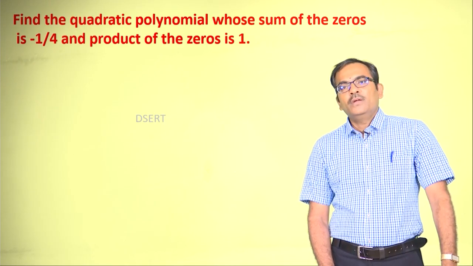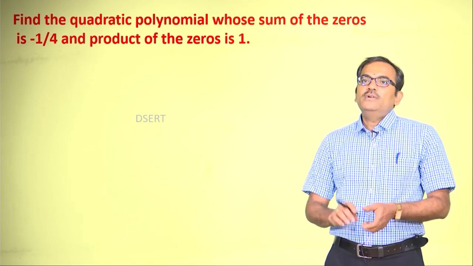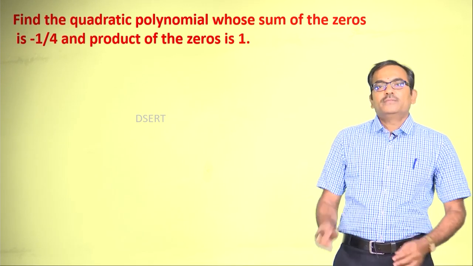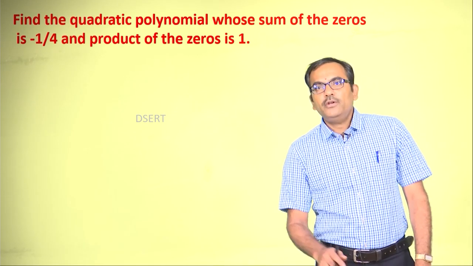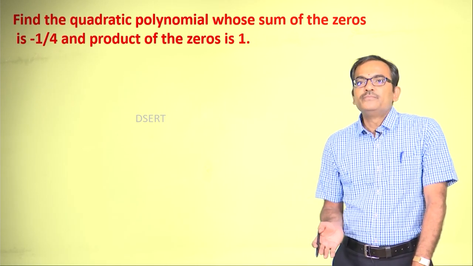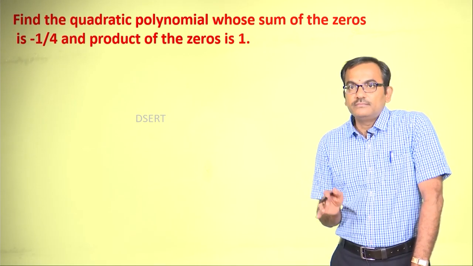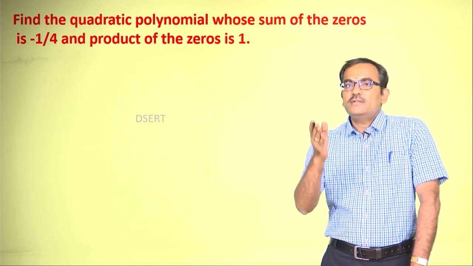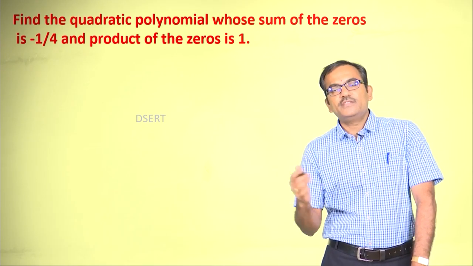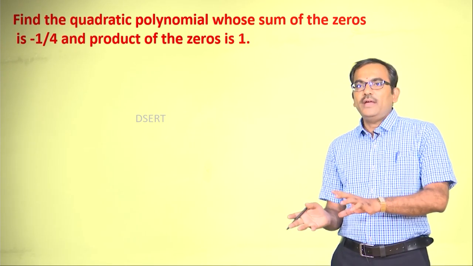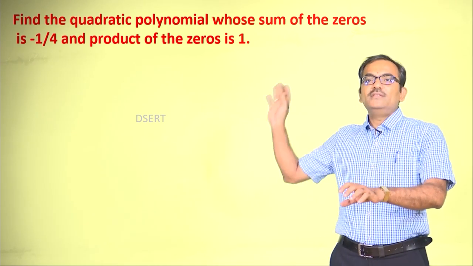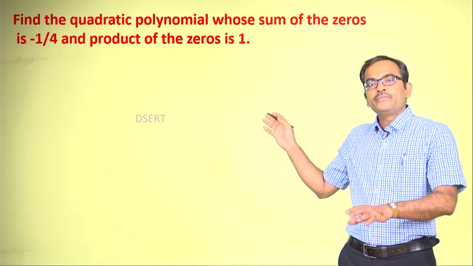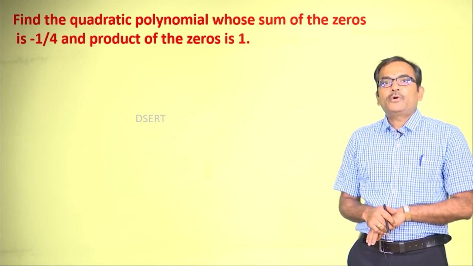Okay. Now let us try to turn the problem upside down. When you are given a polynomial, you can find the zeros. Will the converse be true? Like, you are given the sum of the zeros and the product of the zeros, can you find a particular polynomial with these attributes? Now let us try to solve this problem.